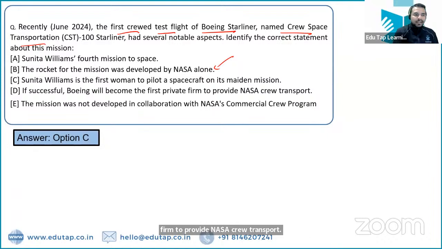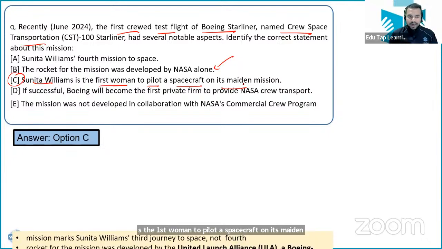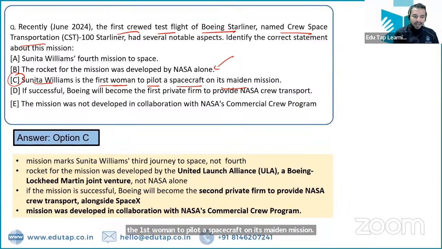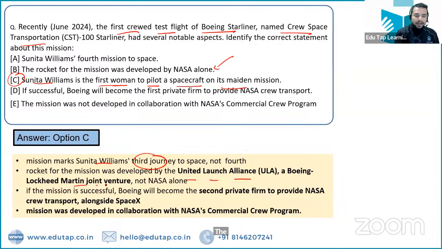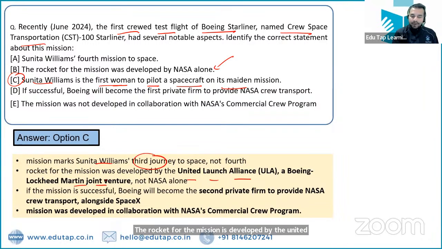So basically it is option C, that Sunita Williams is the first woman to pilot a spacecraft on its maiden mission. That is the right answer here. The mission marks Sunita Williams' third journey to space and not the fourth one. The rocket for the mission is developed by the United Launch Alliance, which is a Boeing-Lockheed Martin joint venture. If the mission is successful, Boeing will become the second private firm to provide NASA crew transport alongside SpaceX. And the mission is developed in collaboration with NASA's Commercial Crew Program.